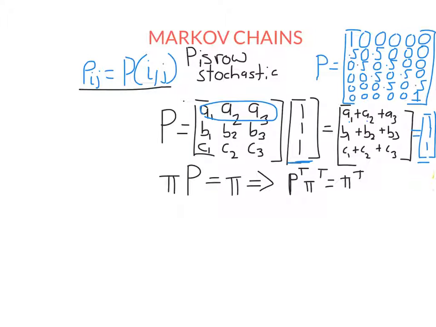So why am I obsessed with this eigenvalue of 1? Well, it turns out that 1 is the largest eigenvalue of any row stochastic matrix. Any eigenvalue not equal to 1 is less than 1 in absolute value. I should point out, however, that in this case and in other cases, the eigenvalue of 1 can be repeated. It can have an algebraic multiplicity greater than 1, so there may be more than one eigenvector associated with it.